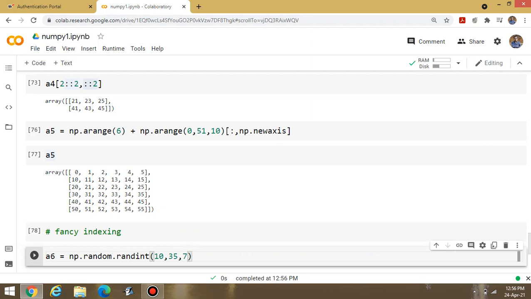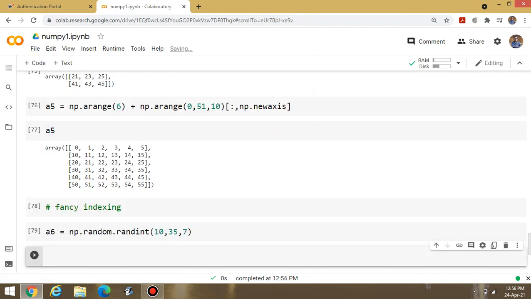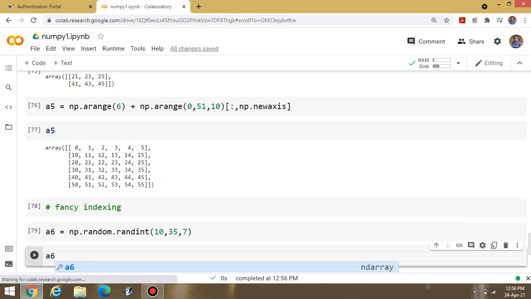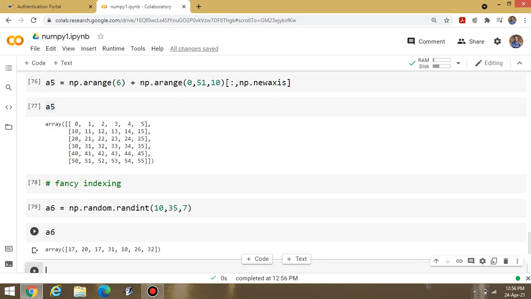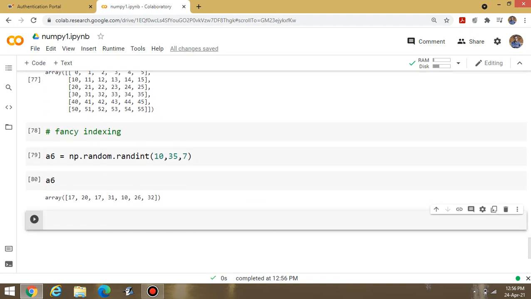Now execute A6. Look at this one. You can display 7 values from 10 to 35, any values. This is known as fancy indexing.